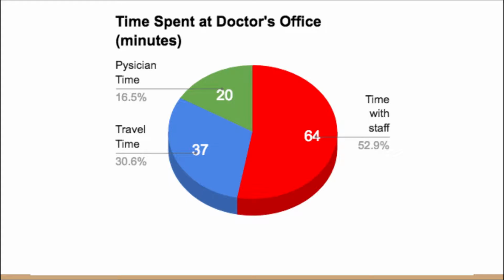The amount of time spent at the doctor's office can be divided into three categories. Travel time to and from the office, which is estimated at 37 minutes. Time spent with non-physician staff, which is estimated at 64 minutes. And finally, the time spent with the doctor, which is estimated at 20 minutes.